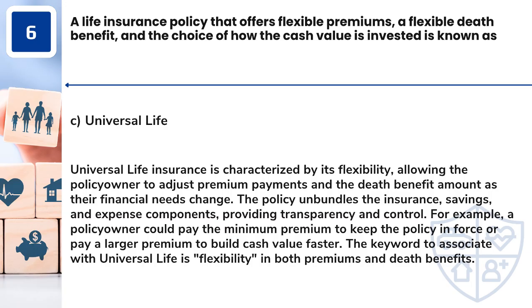Answer: C. Universal life. Universal life insurance is characterized by its flexibility, allowing the policy owner to adjust premium payments and the death benefit amount as their financial needs change. The policy unbundles the insurance, savings, and expense components, providing transparency and control. For example, a policy owner could pay the minimum premium to keep the policy in force or pay a larger premium to build cash value faster. The keyword to associate with universal life is flexibility in both premiums and death benefits.